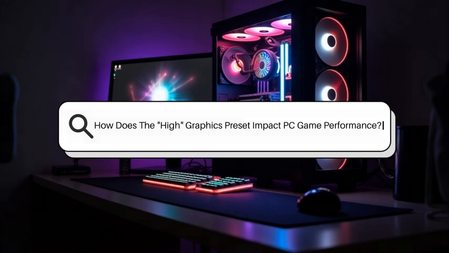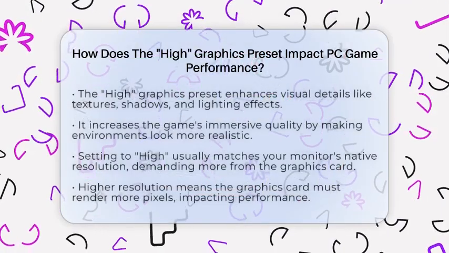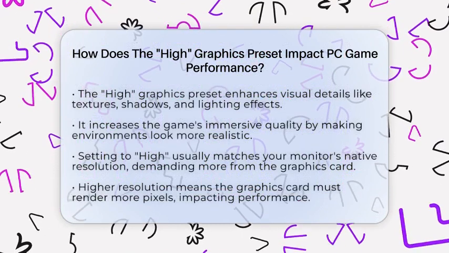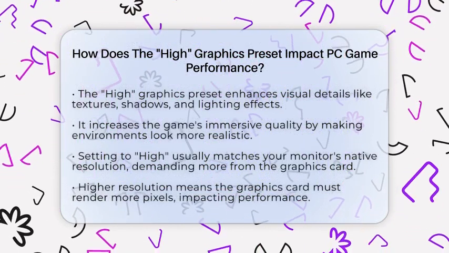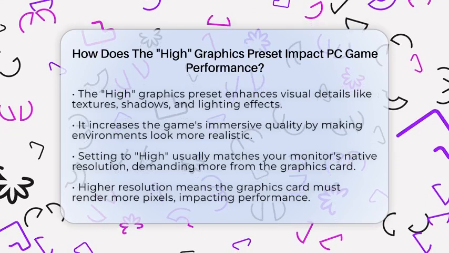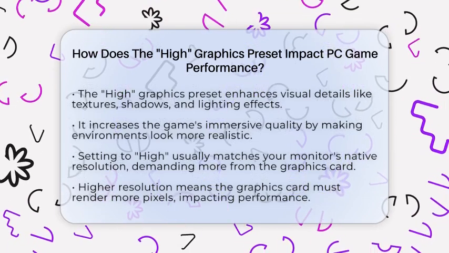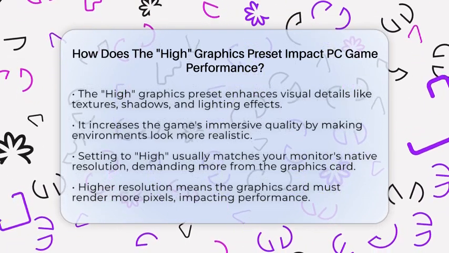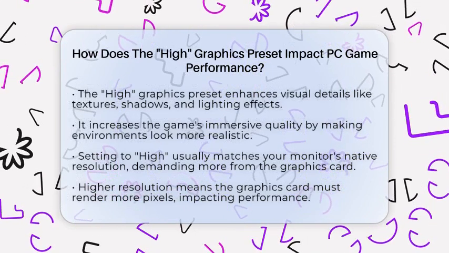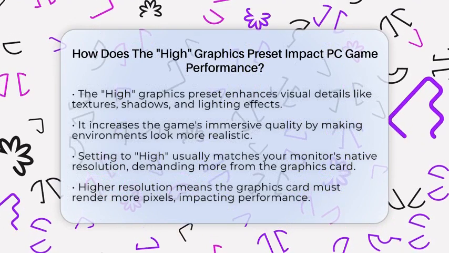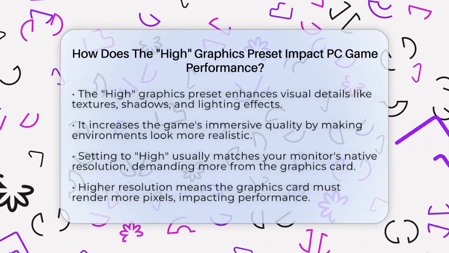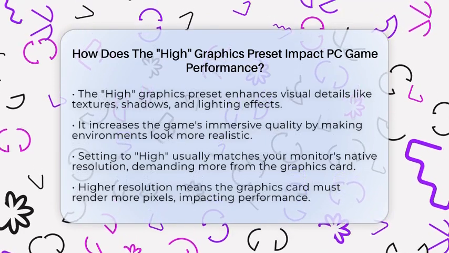How does the high graphics preset impact PC game performance? Imagine turning up the visual dial in your favorite game, and suddenly everything looks more detailed and vibrant. But what exactly happens behind the scenes when you choose the high graphics preset? Well, this setting boosts the game's visual quality by turning on more detailed textures, better shadows, and realistic lighting effects. These enhancements make the game world more immersive, but they also demand more from your computer.